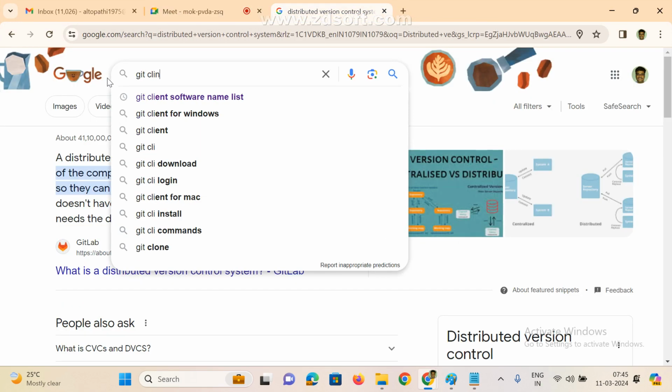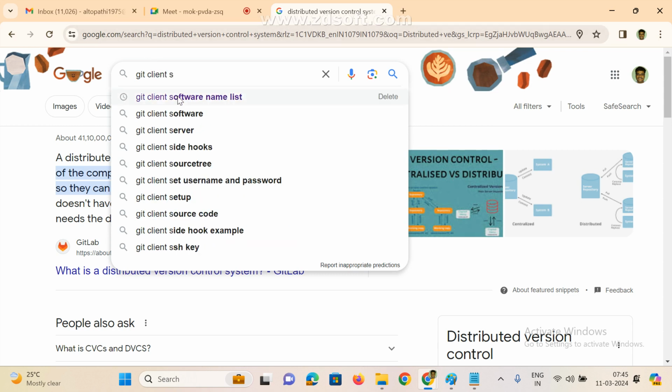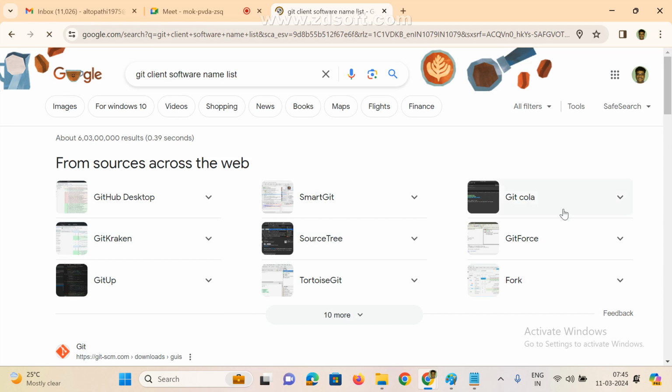Okay, Git client CLI software names list. If you type, see here we can use anyone. We can use SmartGit, TortoiseGit, SourceTree, Git Force, Fork, GitCola. There are many tools. These are the client tools, guys. There are many tools available in the market and we can use anyone, but we are not going to use more than one. That is based on your requirement.